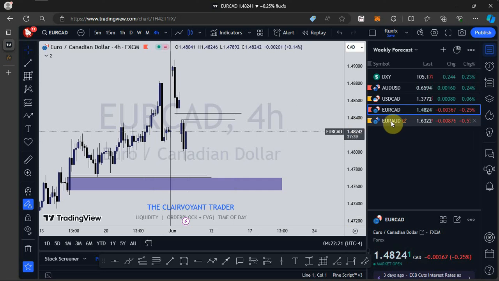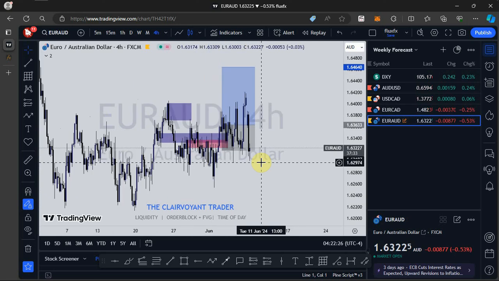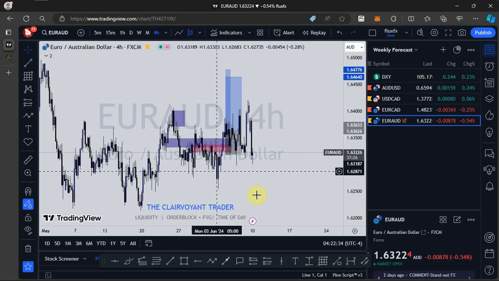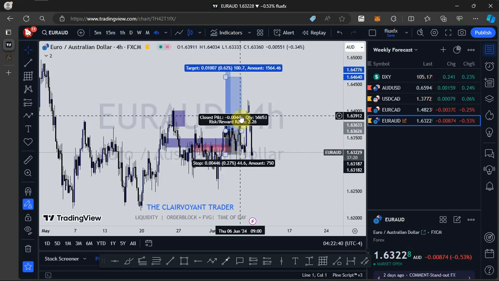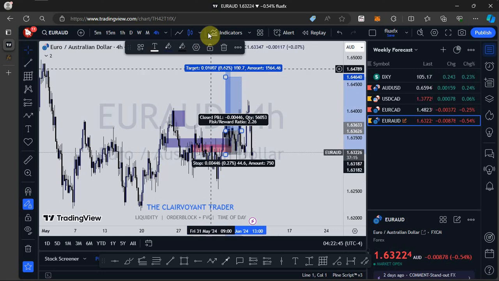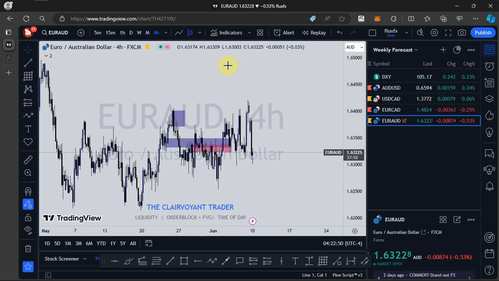Let's go see what is happening on Euro AUD. For Euro AUD too, if you look at the bigger time frame, realize that price is pushing to the upside. It has had some rough price action for some time now. Somewhere last week I took a trade, but it was unsuccessful. You can see how price has been rough for some time now. That is that for Euro AUD. I'm expecting to see price continue to push to the upside. Price is still bullish.